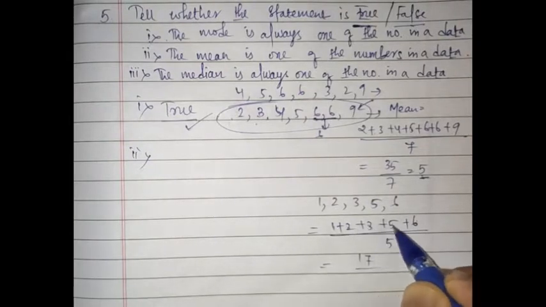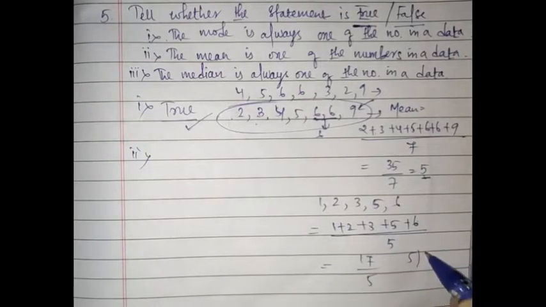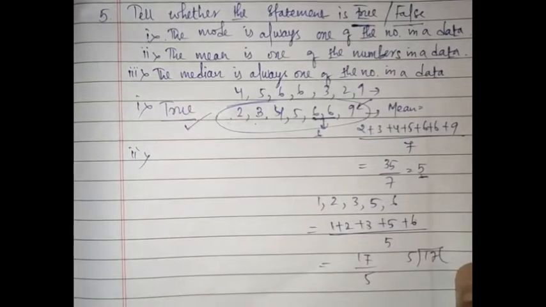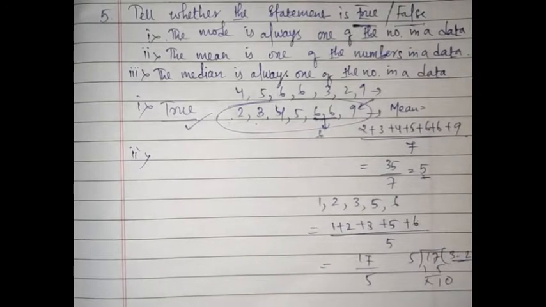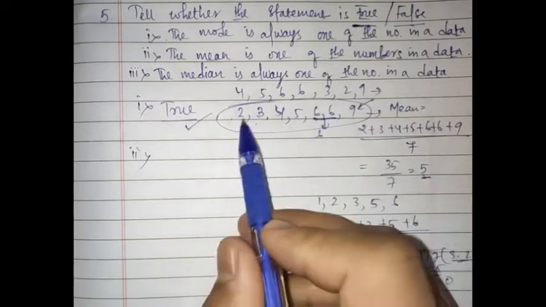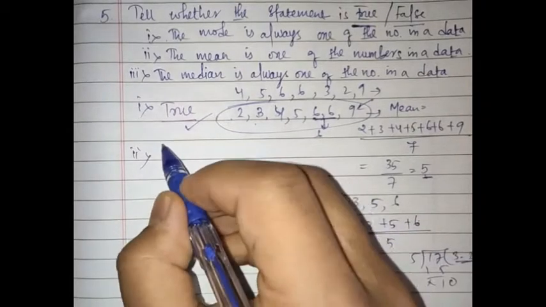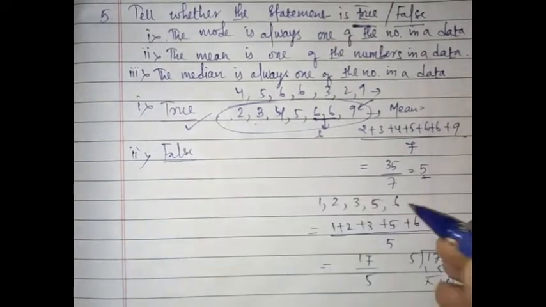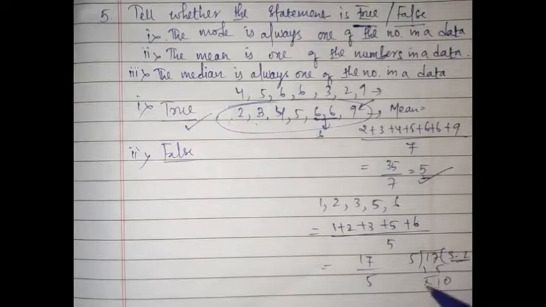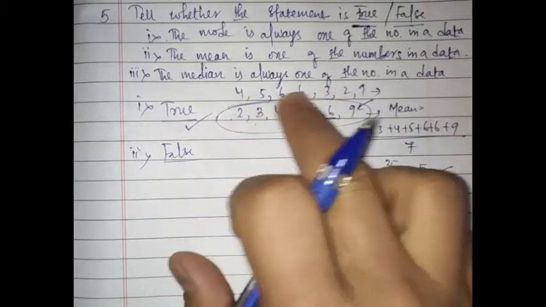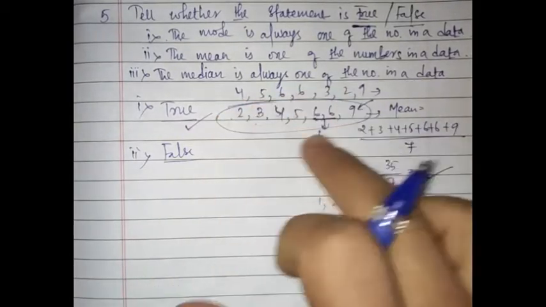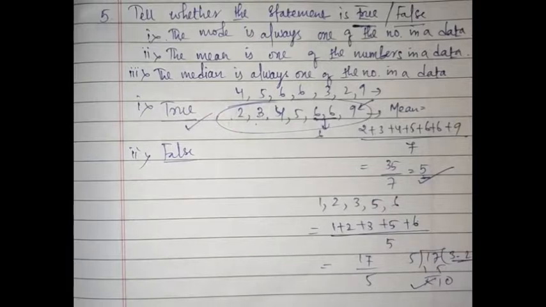If you divide 17 by 5, 5 threes are 15, and the mean is 3.4. So do you find 3.4 anywhere in the data? No. So this statement is false. In some cases you may get the mean from the data, in some cases you may not. So our statement is false.